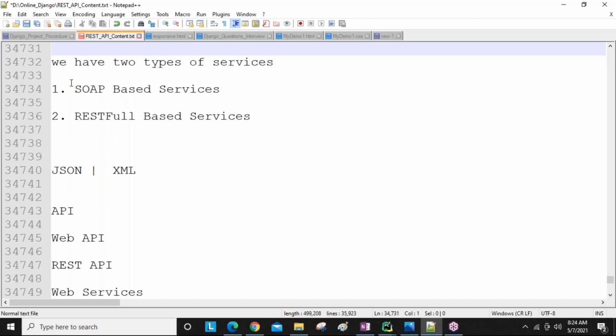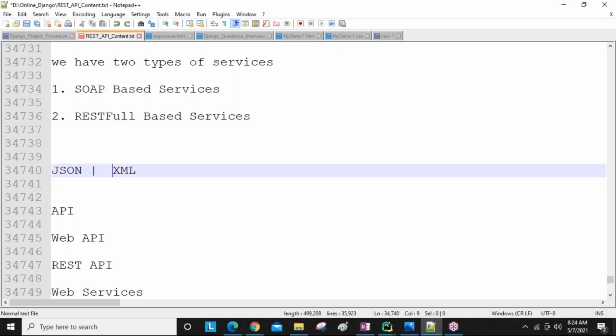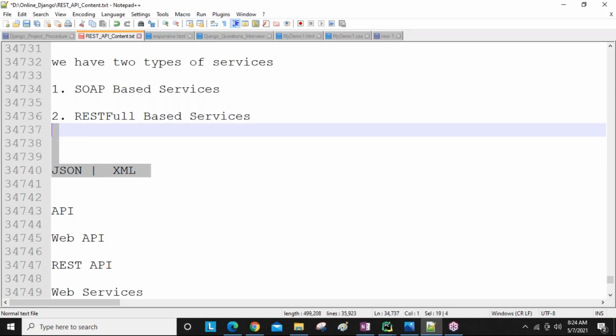We are going to discuss these things in tomorrow's session. There are a lot of differences between XML and JSON. Here, more internet is required, there less internet is enough; more lines of code are required, there fewer lines of code are required, like a number of things. Tomorrow I will explain more points.